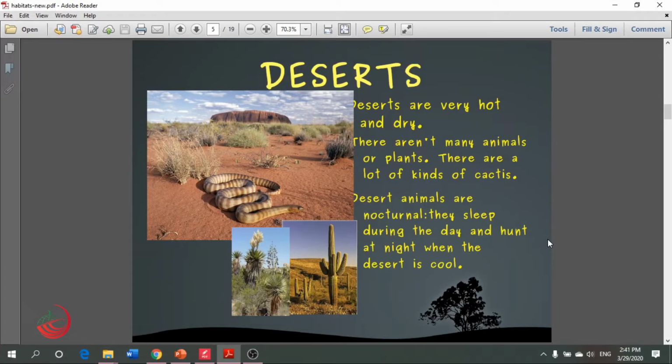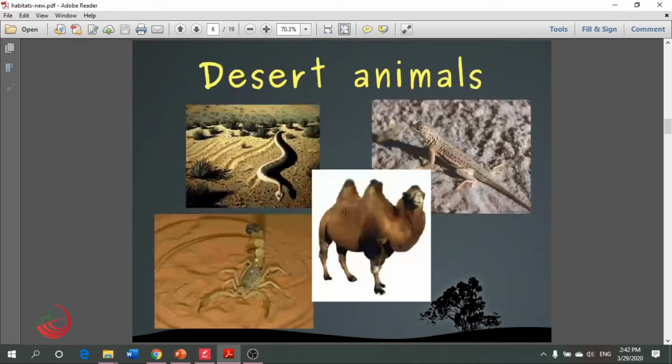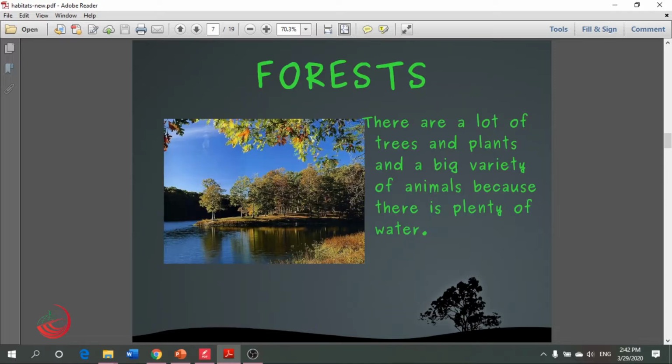So there are a lot of different kinds of habitats like the deserts here. Look at the plants that live in that habitat. For example, the dry plants like the cactus and some animals like the snakes. So here are these animals that live in the desert habitat.